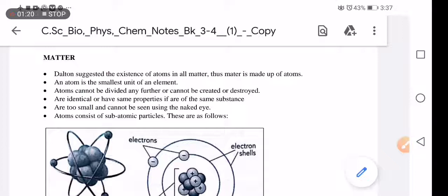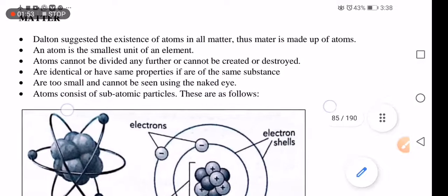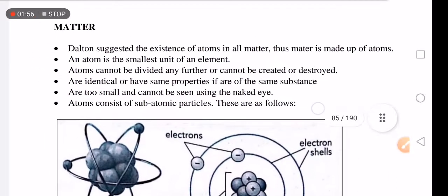So today I want to talk about matter. Let me say matter is anything that has mass and volume, or anything that can occupy space. That's what we call matter.